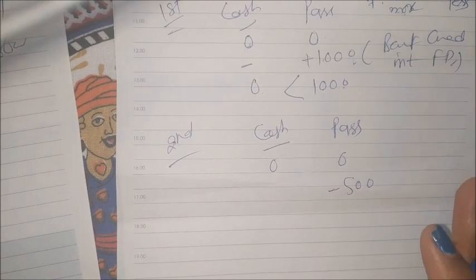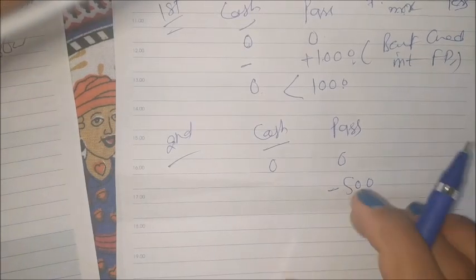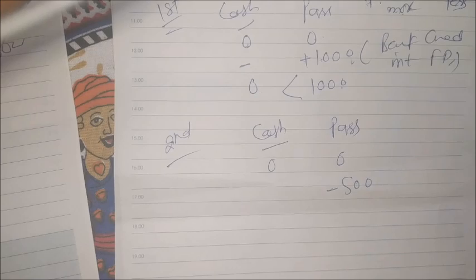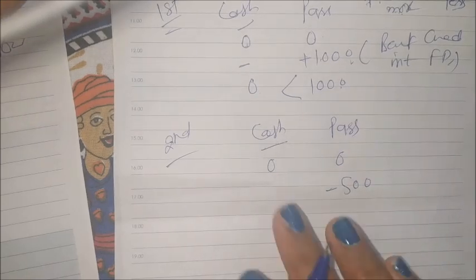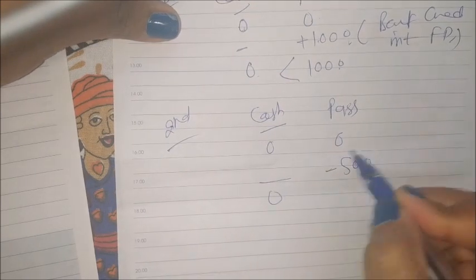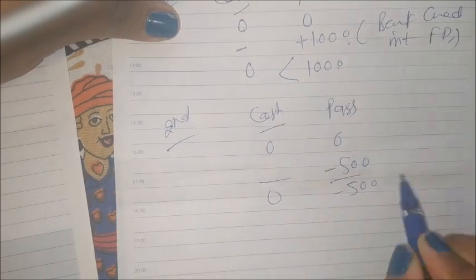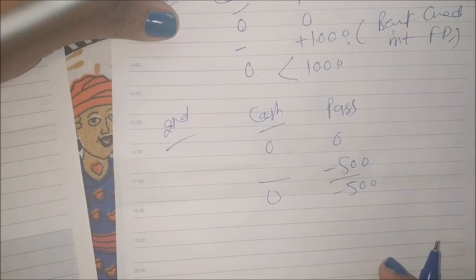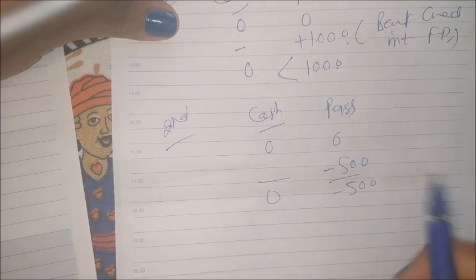Possibly after 1 or 2 days he will go to the bank and print the passbook, then he will get his information. But as of now we are comparing, and this accountant has no information. Now here balance is 0, and here minus 500. So in 0 and minus 500, which is higher? 0 and a negative value, always 0 is higher.